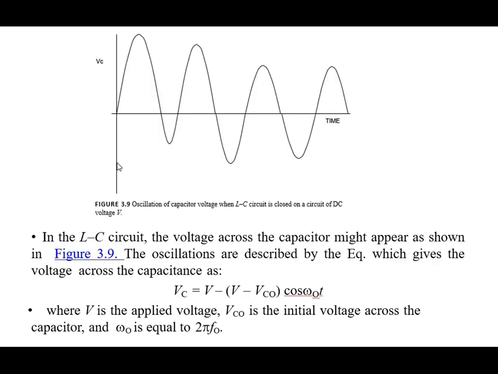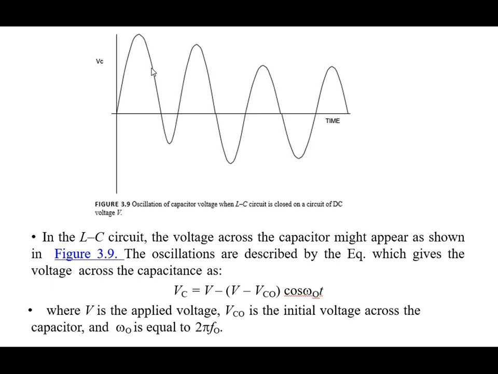Now this is the waveform for the oscillations of the capacitor voltage Vc versus time when the LC circuit is closed on a DC voltage V. So when the LC circuit is directly applied by the DC voltage source V, the oscillation in voltage of the capacitor will occur as shown in this figure.